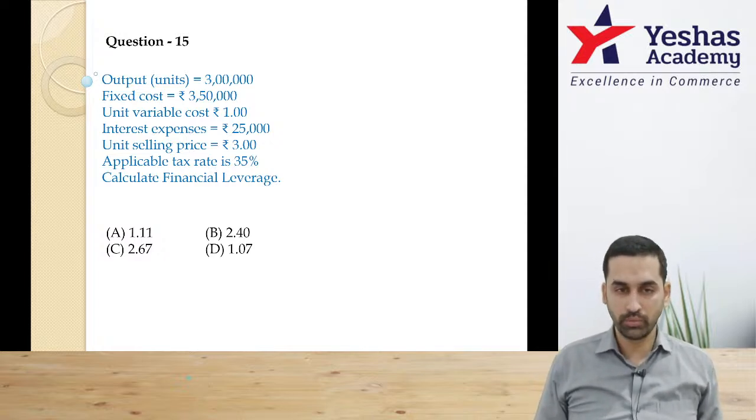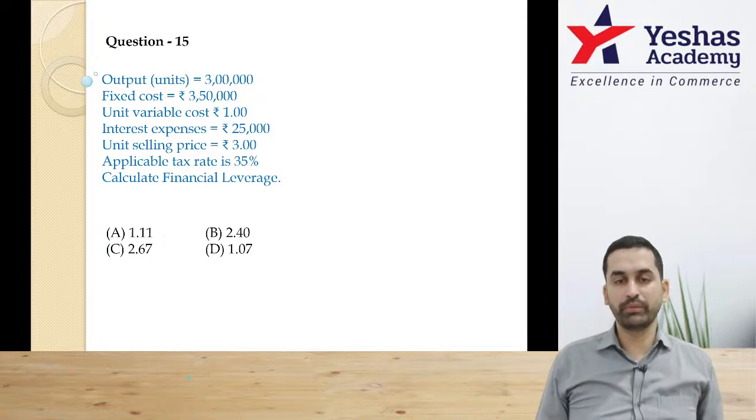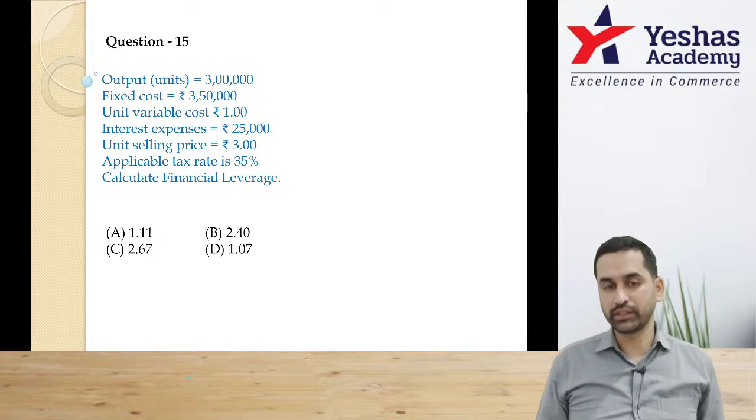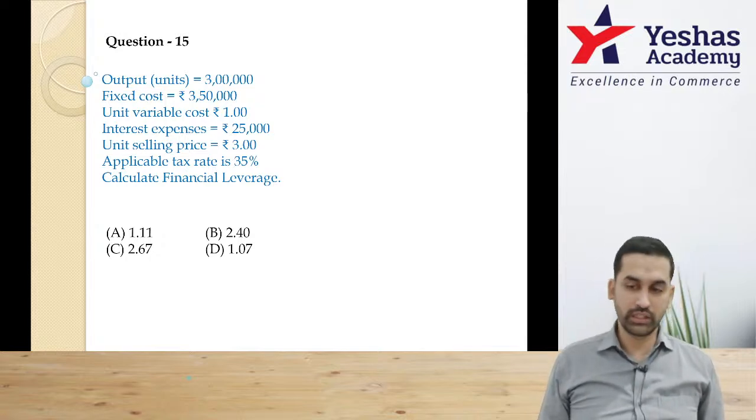You have sales with you. First in the calculator, do selling price minus variable cost. 3 rupee minus 1 rupee, that is 2 rupee. 2 rupee into 3 lakh, 6 lakh is contribution. From that you take out fixed cost. From that you take out interest. You reach EBT directly.